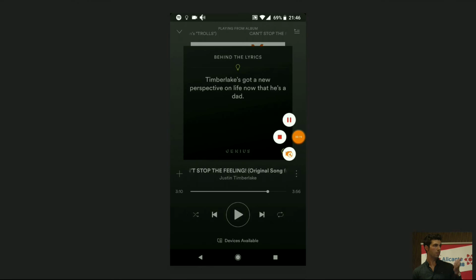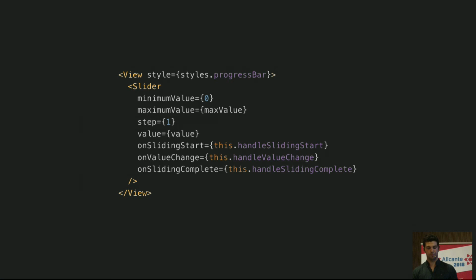So if you saw, basically, tapping changes immediately. And when we are sliding, we're not doing anything until we release the finger, and at that moment is when we inform that we want to go to this timestamp now. So the slider component we're using also exposes three callbacks, similar to pan responder, to take action when we tap the slider, when we start dragging it, and when we release it. So let's take a look at the implementation of those three callbacks.